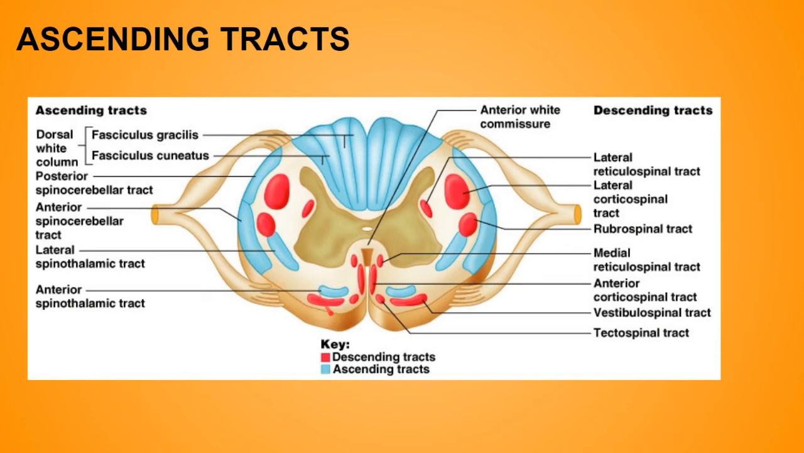These both are mainly responsible for pain and temperature sensation and crude touch, while for fine touch and conscious proprioceptive sensations, we have the fasciculus gracilis and the fasciculus cuneatus. These both are responsible for fine or very light touch and conscious proprioceptive sensations, while the remaining two, the posterior and the anterior spinocerebellar tracts, are responsible for unconscious proprioception and muscular coordination.